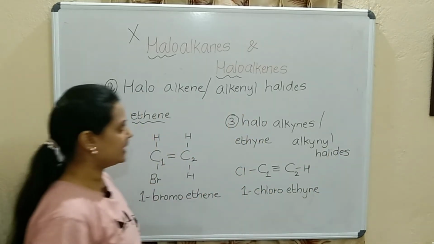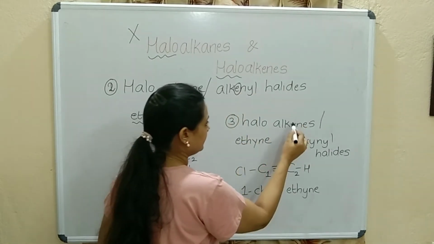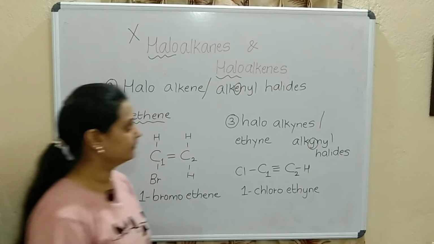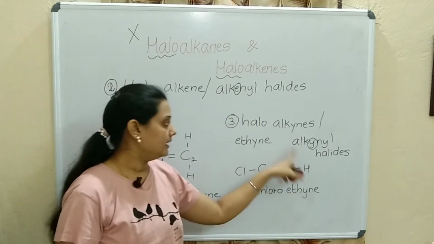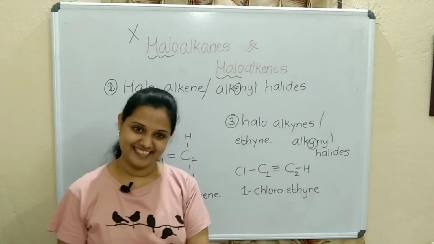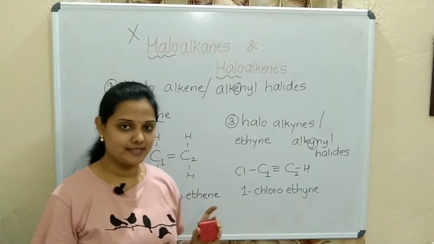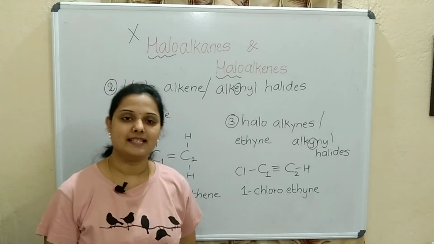Fine. Just the spelling over here you have to check, that is here E, here Y. Alkene, alkenyl, alkyne, alkynyl. Correct. Just that E and Y you have to see to it. Maybe 1 mark questions can be asked as MCQs.